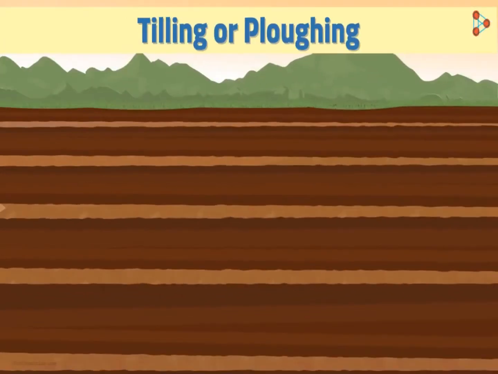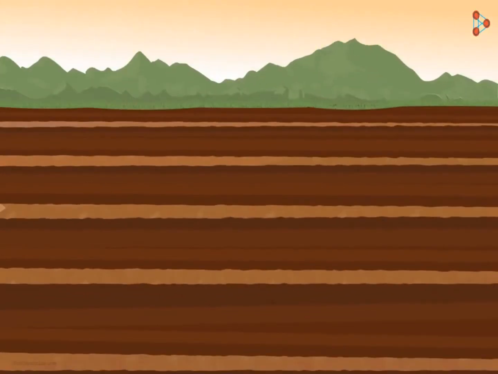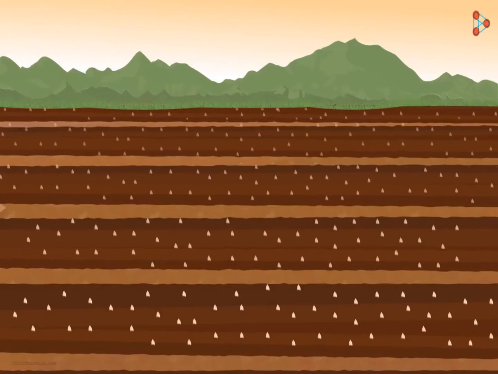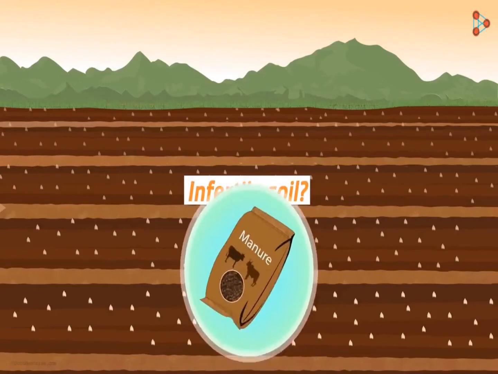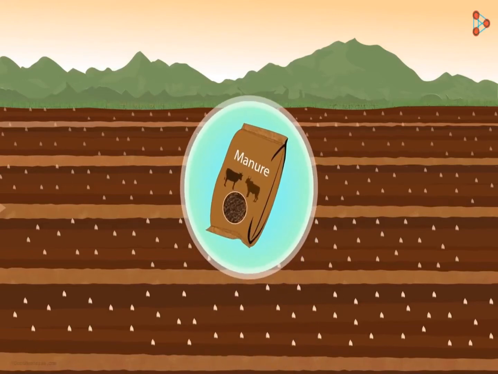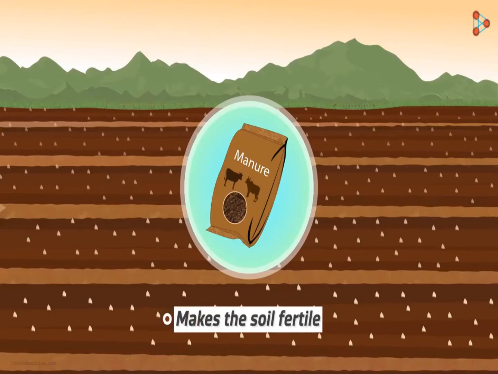Soil also needs to be leveled so that the land is even and sowing of seeds can take place on this land. What if the soil has not regained its fertility? Do we add some manure to it? Yes, of course. Manure too can be added to make the soil fertile.